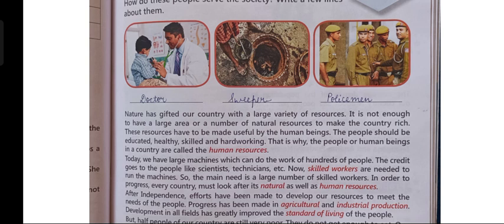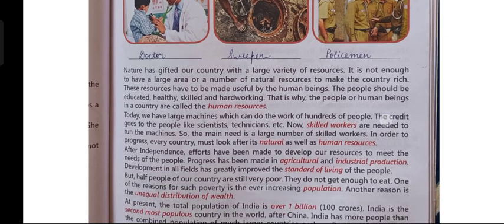Now, let us read the second paragraph. Today, we have large machines which can do the work of hundreds of people. The credit goes to people like scientists, technicians, etc. Skilled workers are needed to run the machines, so the main need is a large number of skilled workers. In order to progress, every country must look after its natural as well as human resources.